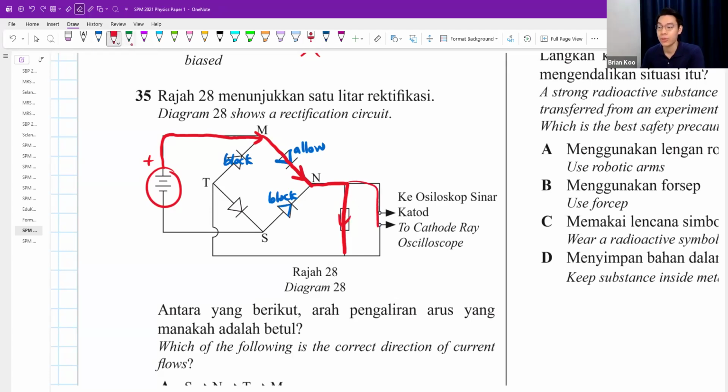Okay, it will also go to the CRO. That is the monitor screen to show you the pattern of your current and voltage. But then you're just going to come back, go to here.